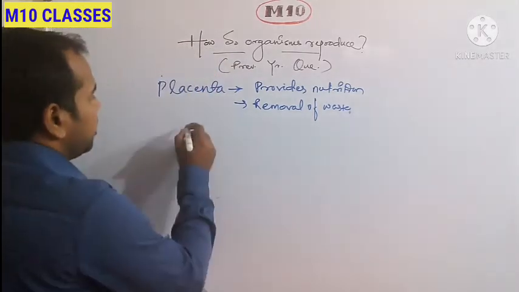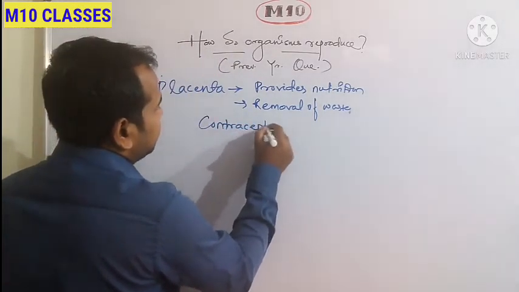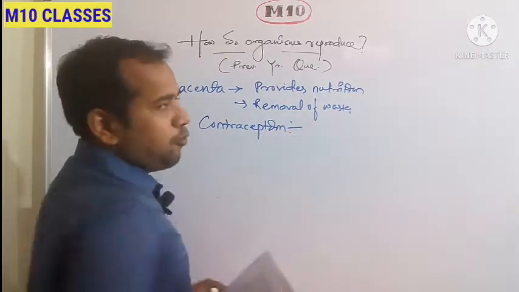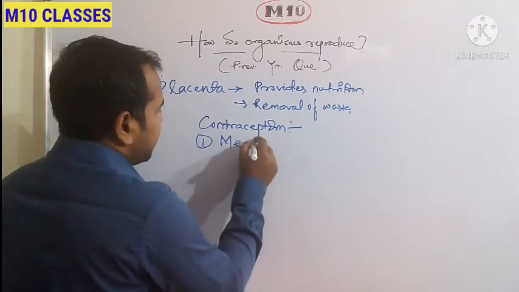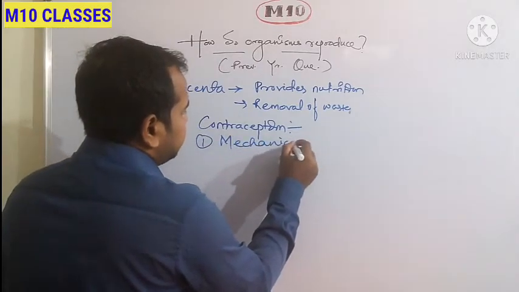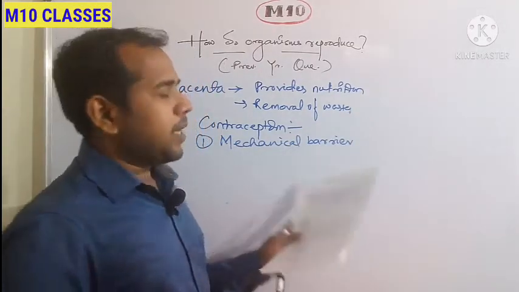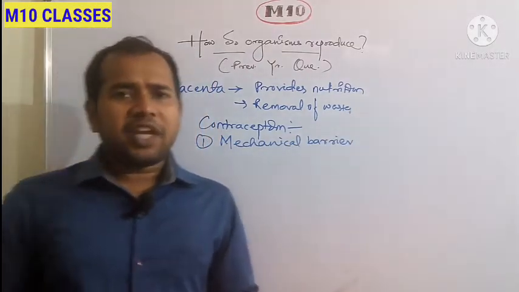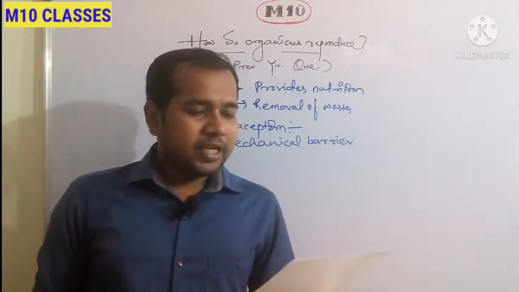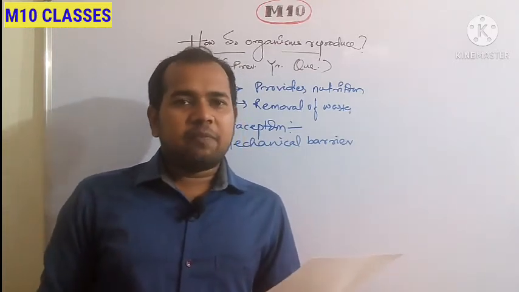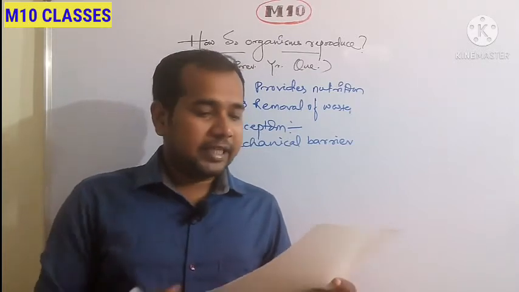It is also called the method of contraception. There are 4 methods of contraception. First is the mechanical barrier. In the case of a mechanical barrier, it doesn't allow the gametes to meet. That is called a mechanical barrier. For example, condoms are used by both male and female.